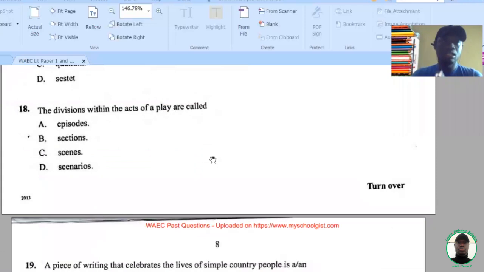Question 18. Divisions within the acts of a play are called, now prose novels are divided into chapters, while dramas, or plays, are divided into acts and scenes. So scenes here is correct, not scenario, not episodes, scenes. If you pick up a drama text now, it's divided into acts and scenes, okay?